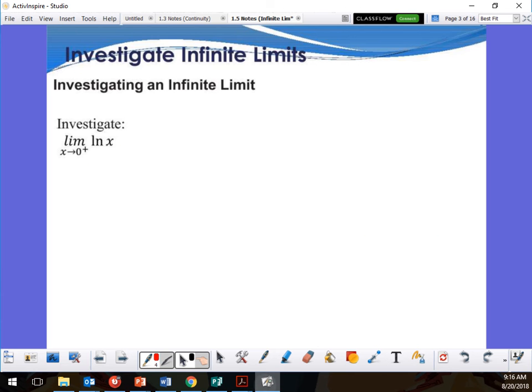Our problem is specific: 0 from the right-hand side. So where is this going from the right-hand side? Down. Is it unbounded? Yes. It just keeps going, so this is going to negative infinity. Okay, all right, so let's take a look at.